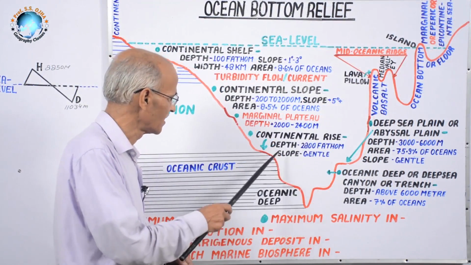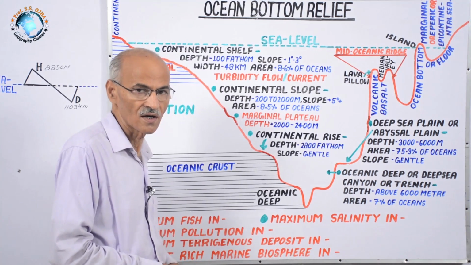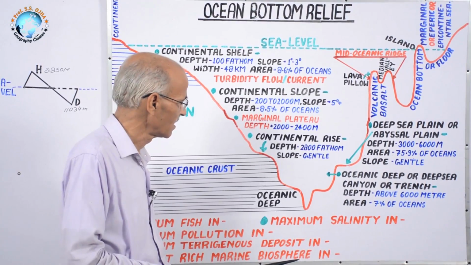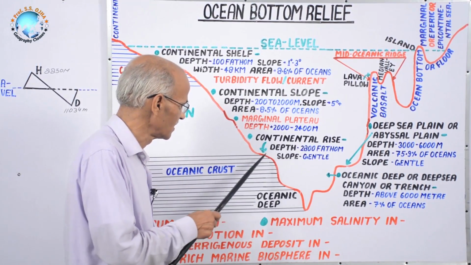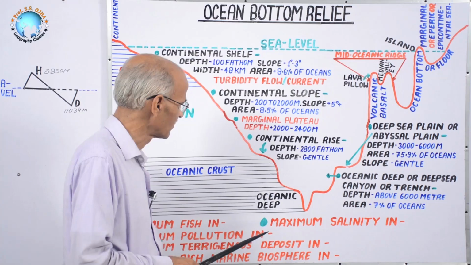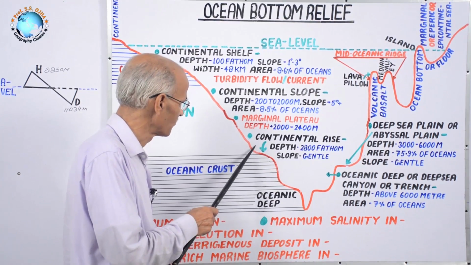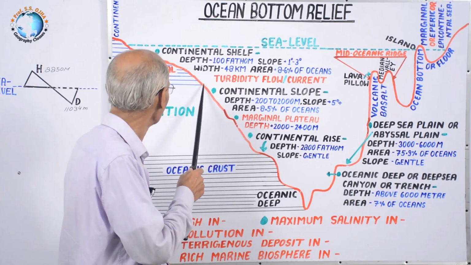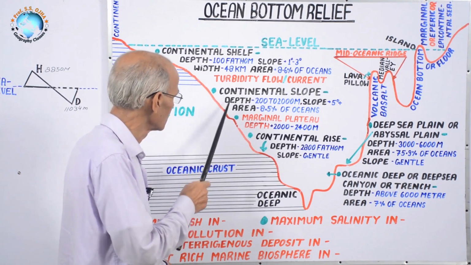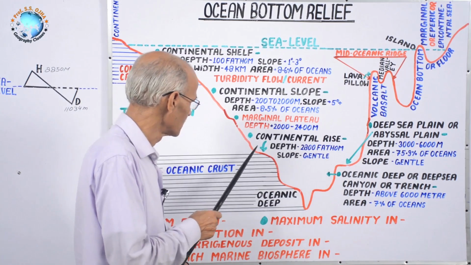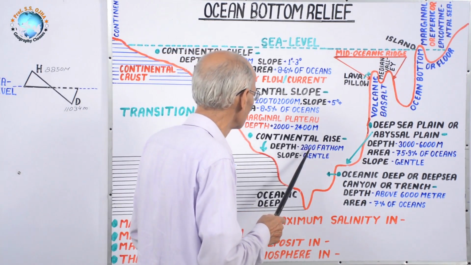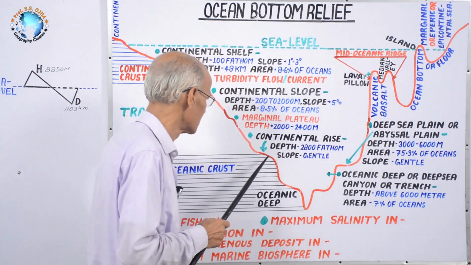As alluvial fines and cones are found at the foothill of mountain, for example Himalayan mountain, on land, in the same way here fine deposits are found which are the product of continental crust or the continental shelf slope and plateau. Thus this is continental rise and its depth and slope you have studied.